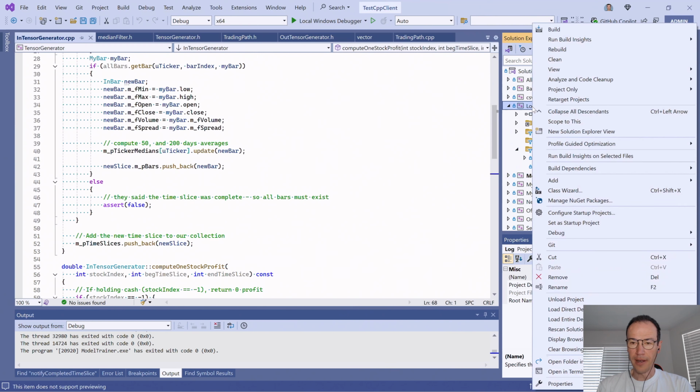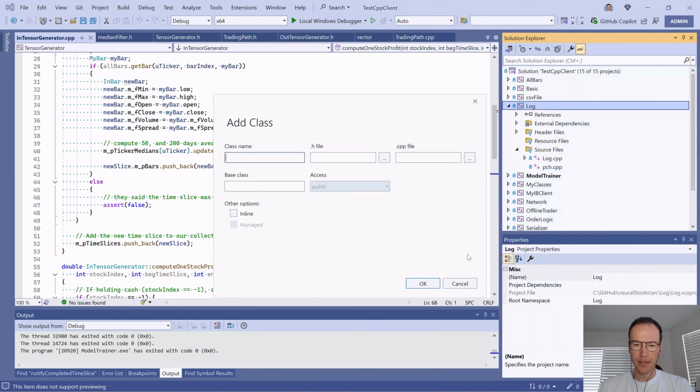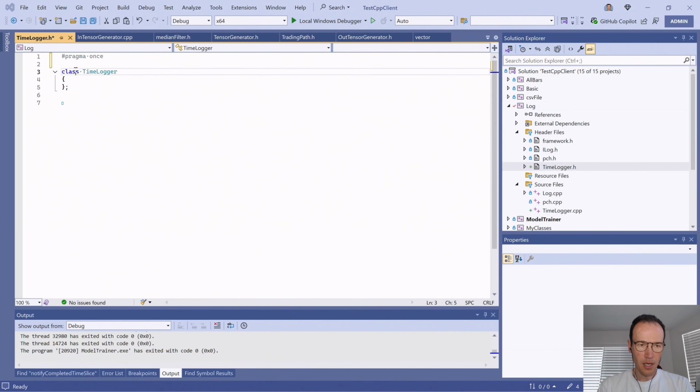So I'll create a file. I'll say add class, and I'll call it time logger. It will be a struct as usual, and in the constructor it will take a string, which will describe what it is logging.